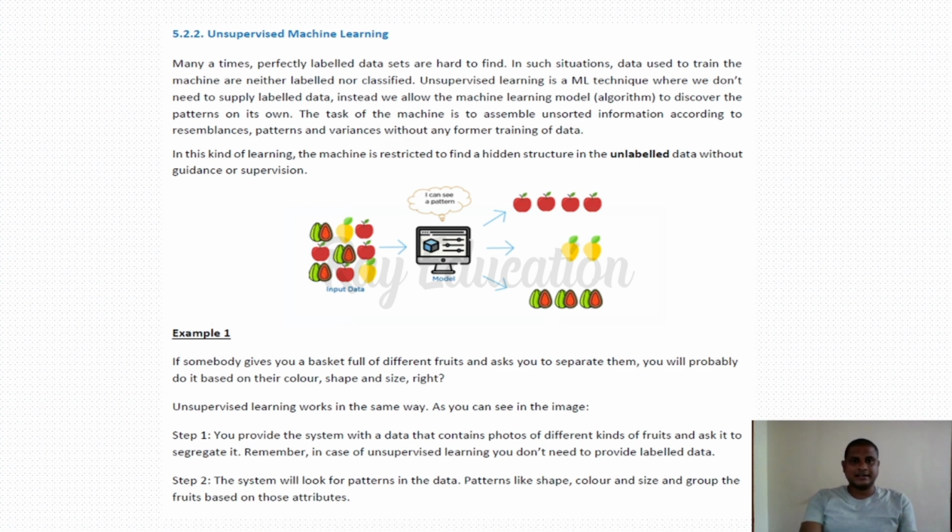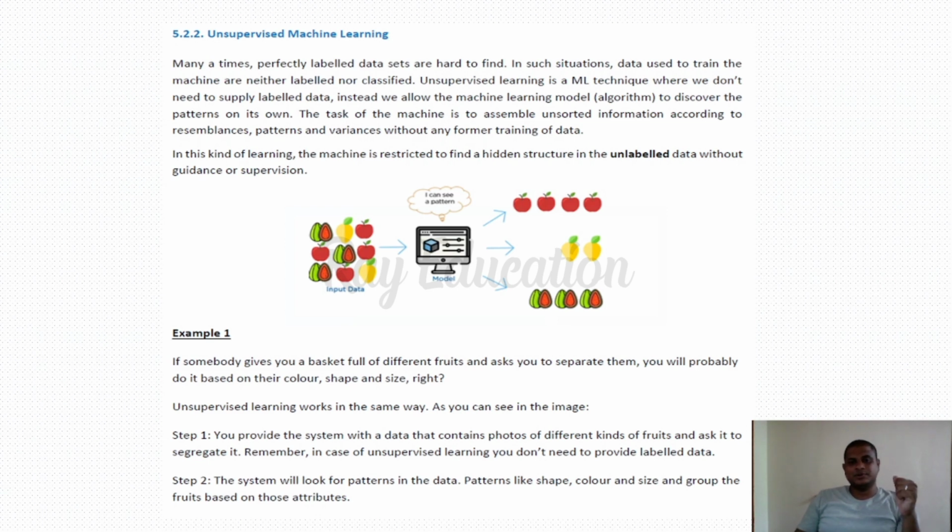So the data used to train the machines is neither labeled nor classified. Unsupervised learning is a machine learning technique where we don't need to supply labeled data. Instead, we allow the machine learning model, that is the algorithm, to discover the pattern on its own. The task of the machine learning is to assemble unsorted information according to resemblance and patterns without any formal training on data. There is an example video for this also. It will come in another video, a special video for unsupervised machine learning only.